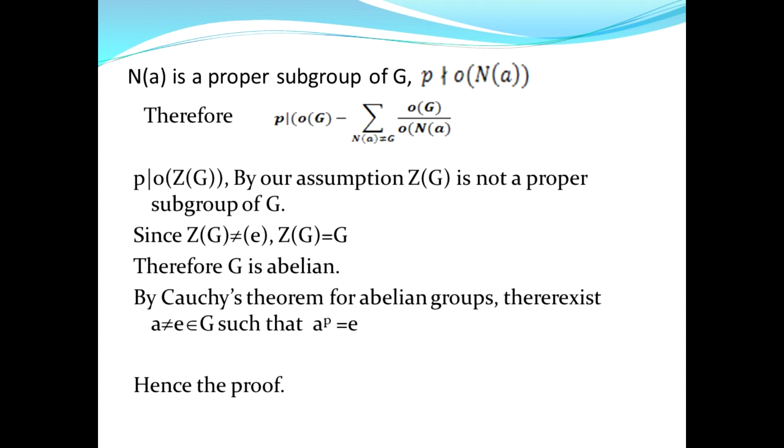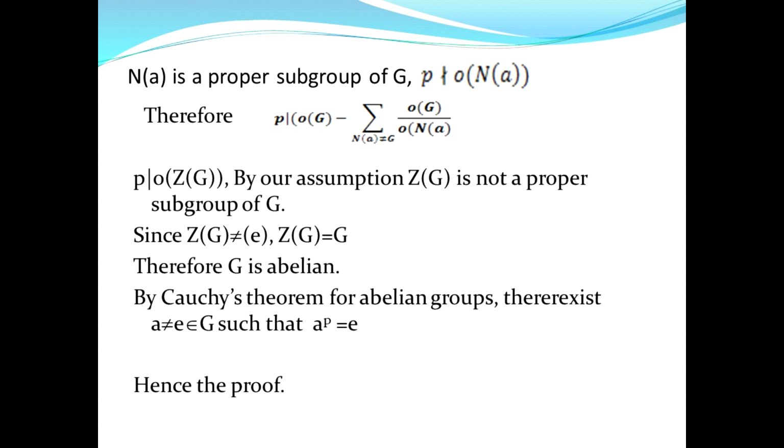Therefore, p divides the order of G minus the summation of the order of G by the order of N(a), which implies p divides the order of Z(G). So p is a divisor of the order of Z(G). But Z(G) is not a proper subgroup of G by our induction assumption. Since Z(G) is not equal to e, the only possibility is Z(G) equals G. Z(G) equals G implies G is abelian.